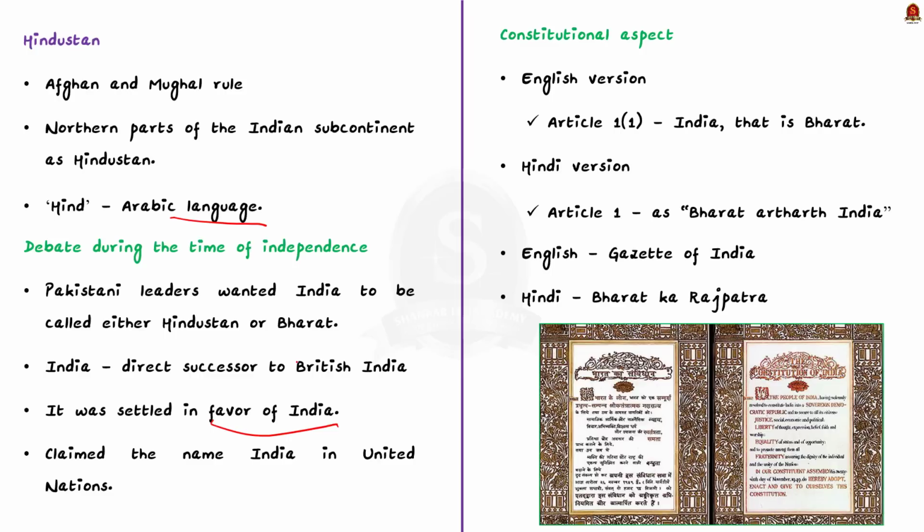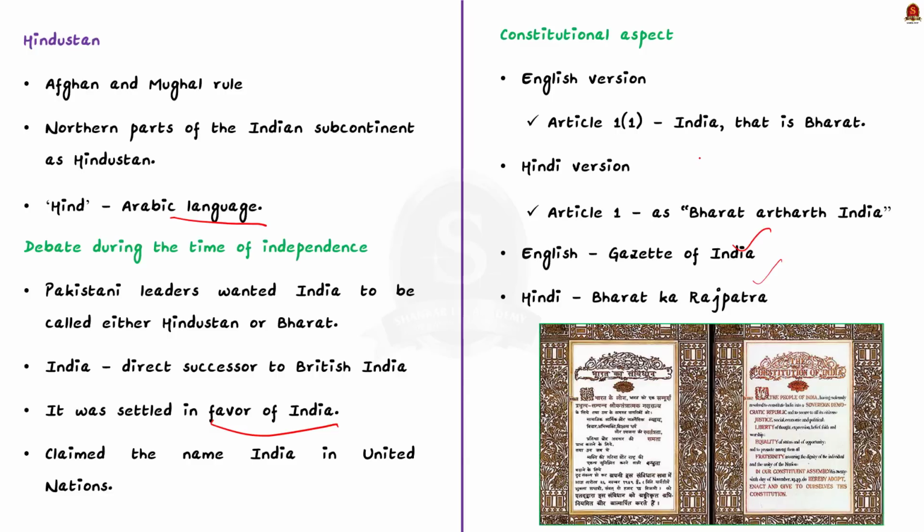It means whenever the English language was used, the term India was applied, and whenever Hindi was used, the term Bharat was applied. Due to this formulation, the common practice is to use India in English and Bharat in Hindi. For example, the English Gazette is called Gazette of India, while in Hindi it's Bharat Ka Rajpatra. This naming pattern is followed consistently.